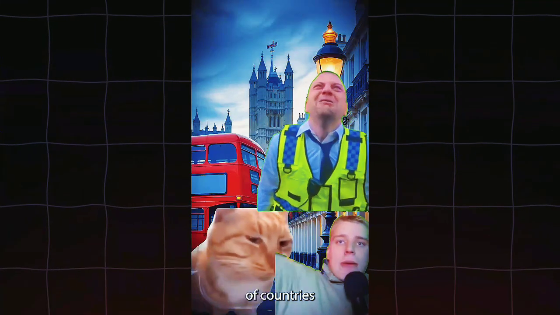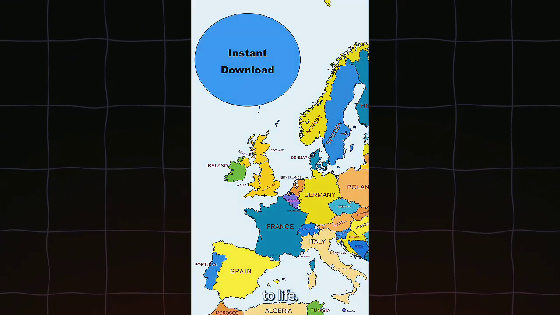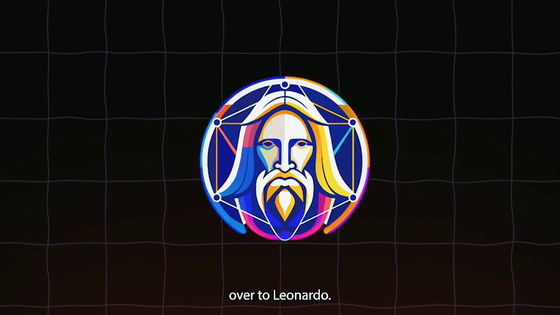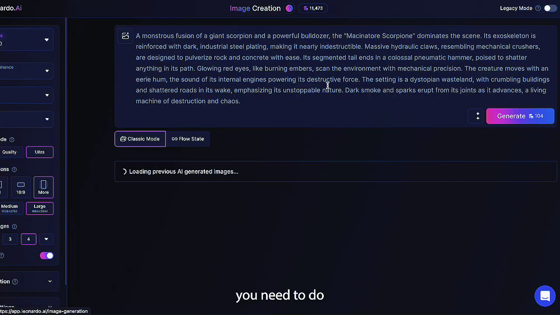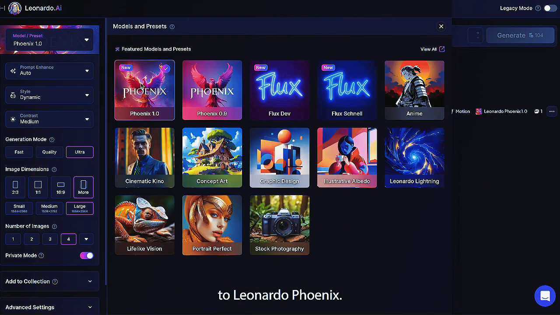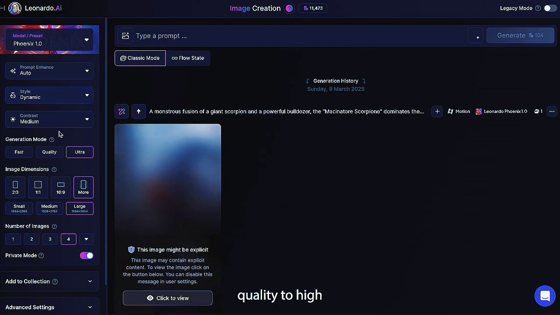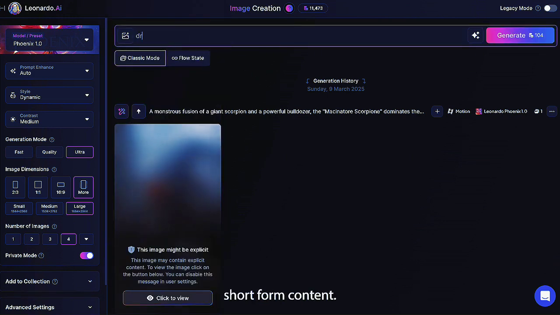Now that we have our list of countries and their cat stereotypes, it's time to bring these visuals to life. Let's move over to Leonardo. You can find the link in the Google Doc. Once inside, the first thing you need to do is adjust a few settings. Set the preset to Leonardo Phoenix. This gives us the best image quality. Set the image quality to high for sharp, detailed visuals. Click More and select the TikTok format. This ensures our images are perfectly optimized for short-form content.